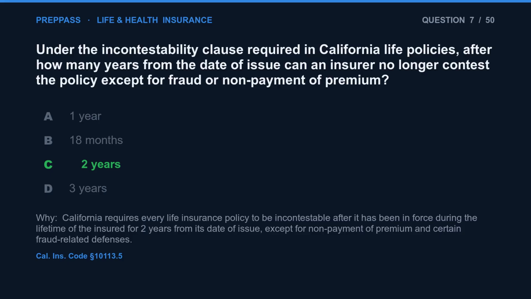The correct answer is C. California requires every life insurance policy to be incontestable after it has been in force during the lifetime of the insured for 2 years from its date of issue, except for non-payment of premium and certain fraud-related defenses.